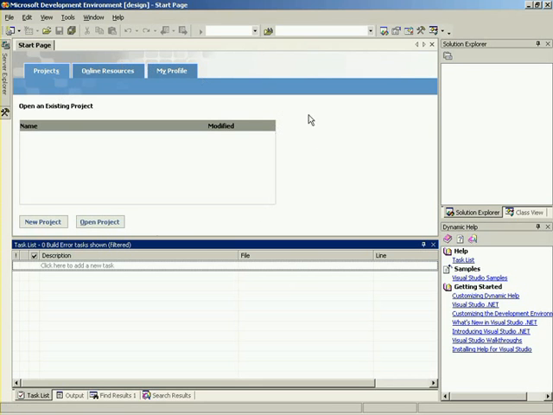And right here we have our start page, and this is where we're going to be creating our new projects or whatever. You can access pretty much everything you have here up in the File menu. Down over here to the right, we have our Solution Explorer, and this is where we'll be actually navigating through our source code, our header files, our resources, anything we may have. We can also change it over to a class view, but we'll see that later. And down here we have our dynamic help, which is extremely helpful.